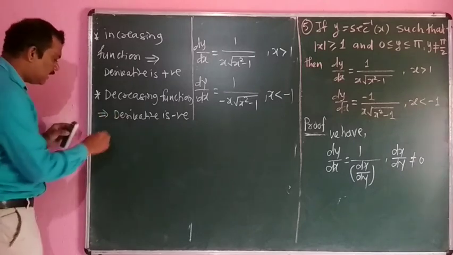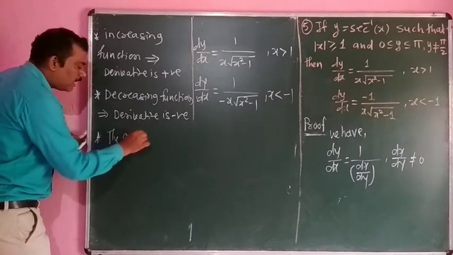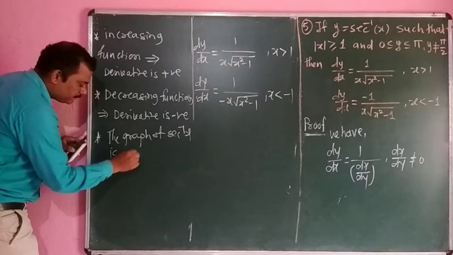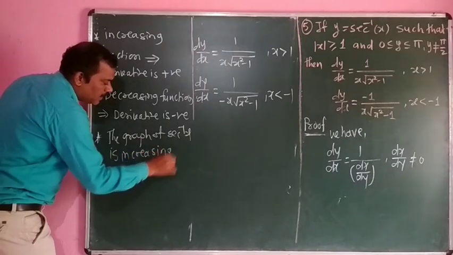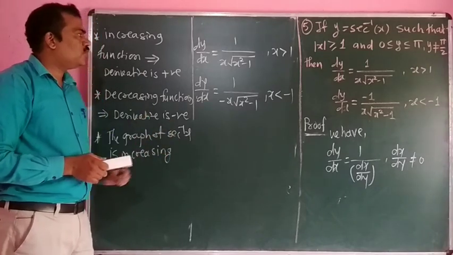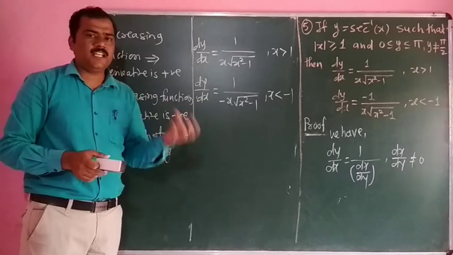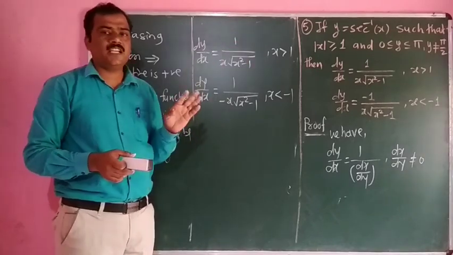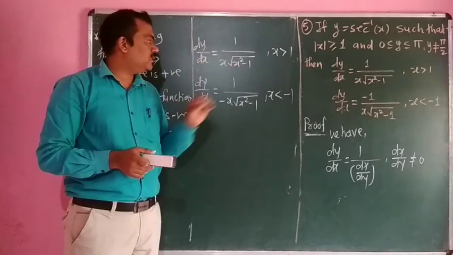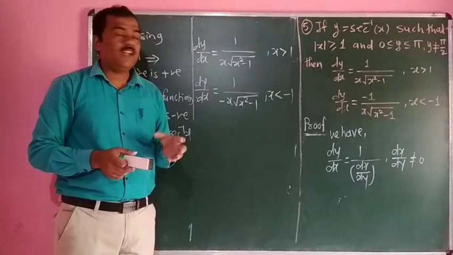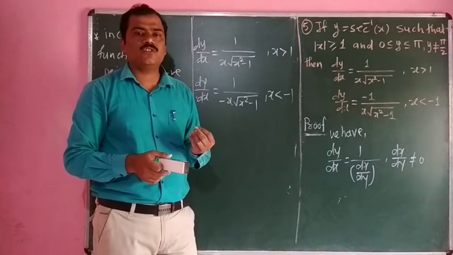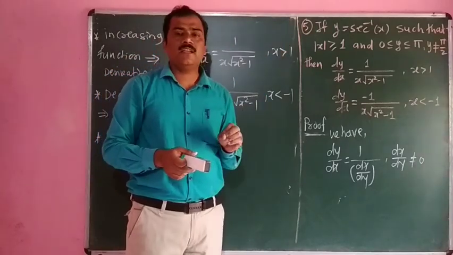Also we have to know that the graph of sec inverse of x is increasing. So the derivative of sec inverse of x is positive, so when we solve problems related to sec inverse of x, we have to take the positive value, dy by dx is equal to 1 upon x into under square root of x square minus 1. Now we have to discuss the derivative of the inverse trigonometric function cosec inverse of x. That is proof number 6.